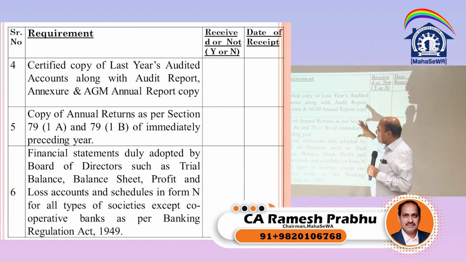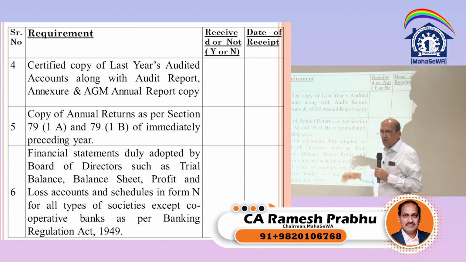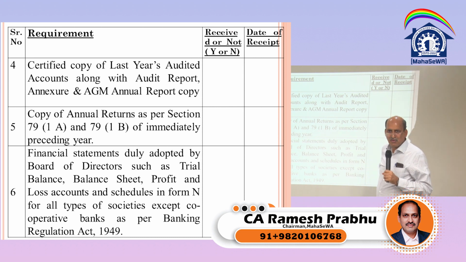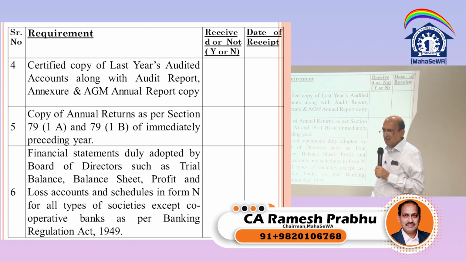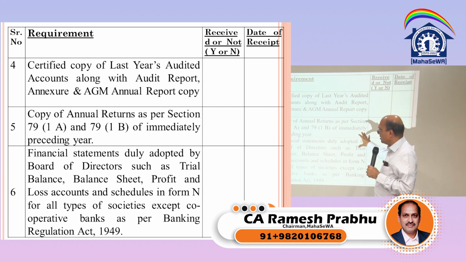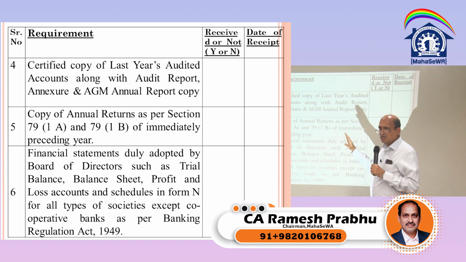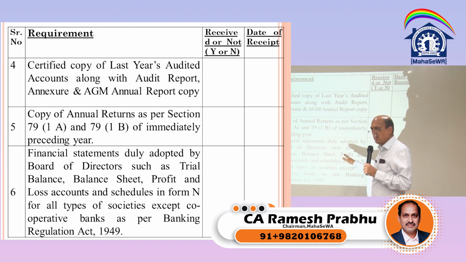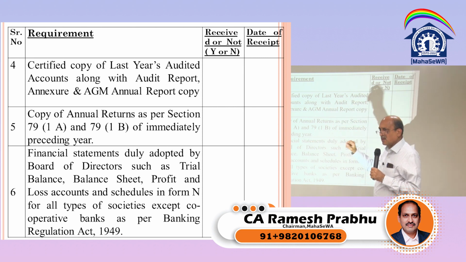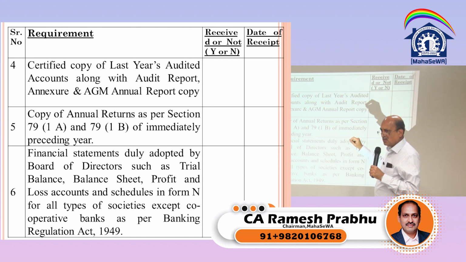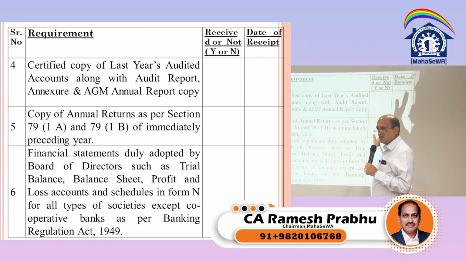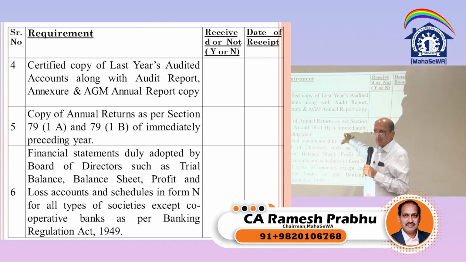Nowadays the societies don't do it because there is no online provision. So at least at the time of audit, we call for the information. If it is not there, tell them that please fill it up. You may charge them fees if you want, but get it done. By getting it done before the audit, I can write in my audit report that on so and so date, because online was not functioning, on so and so date it has been submitted physically.